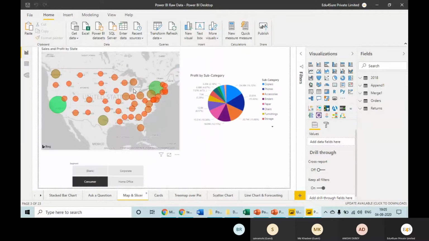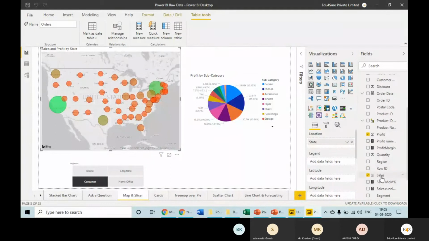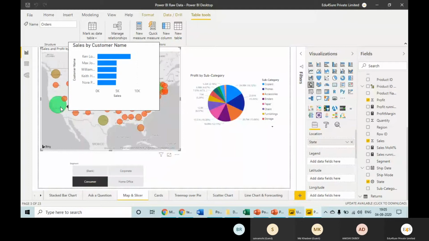We can create such maps also in Power BI if we want to show data on the map. And the bigger the bubble is, the bigger the value is, right? Like we have shown profit, sales, state-wise on this particular map. So when we hover on this bubble, what do we see?